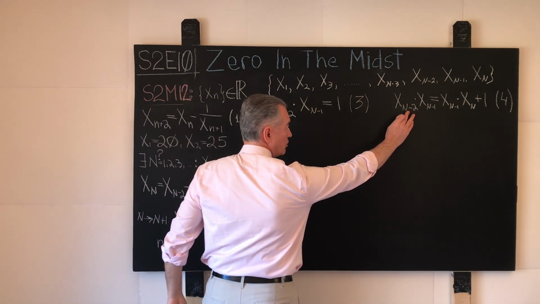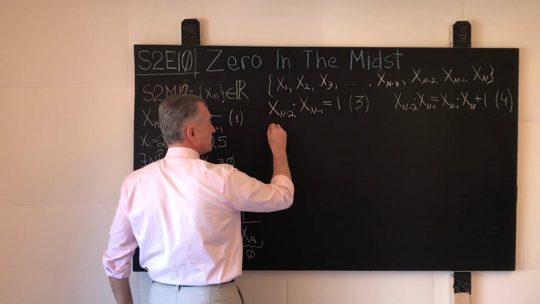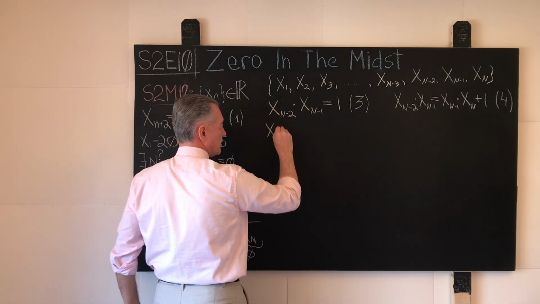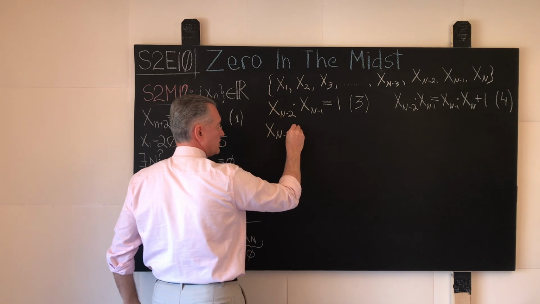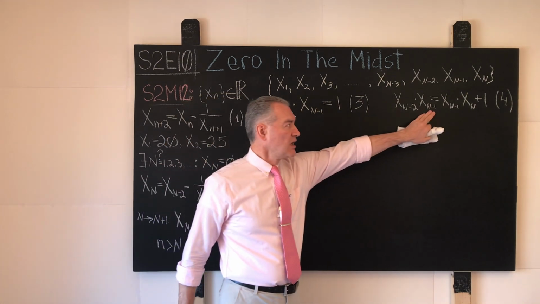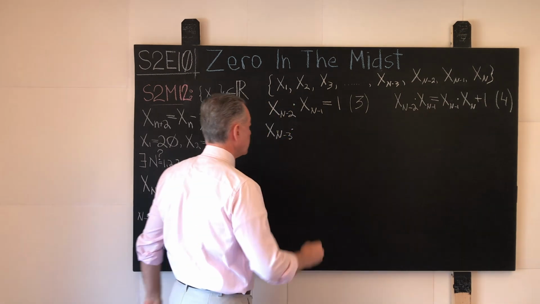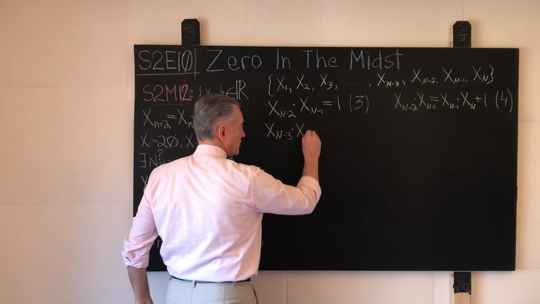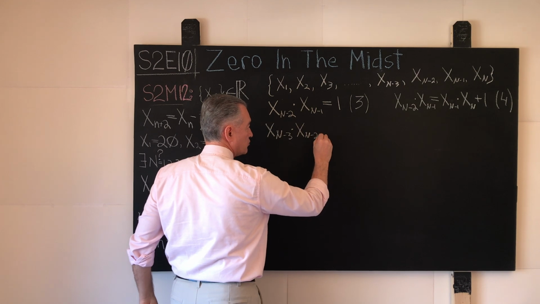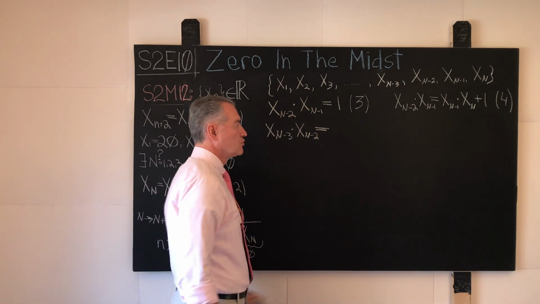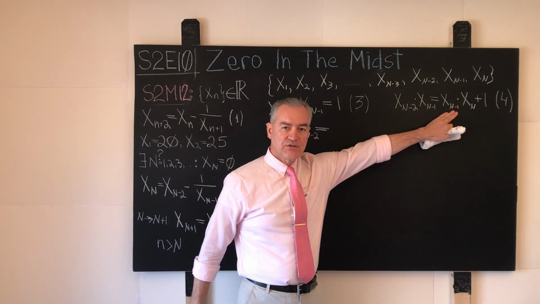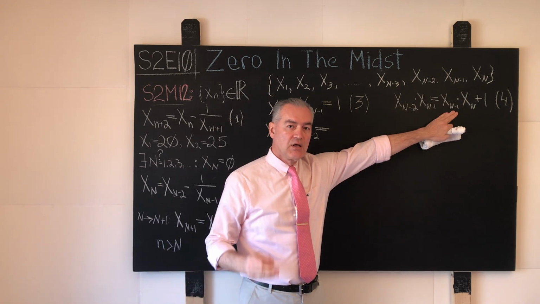N minus 2 becomes n minus 3. So we have x n minus 3 times n minus 1 becomes what? N minus 2. Correct. So we write x n minus 2 equals to. N minus 1 becomes what? N minus 2.